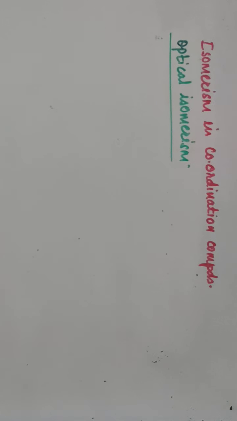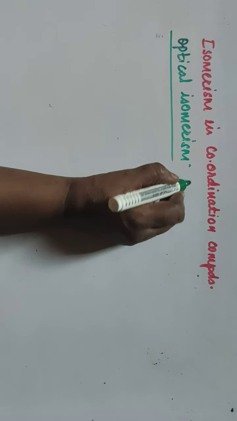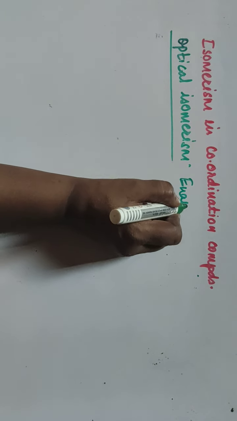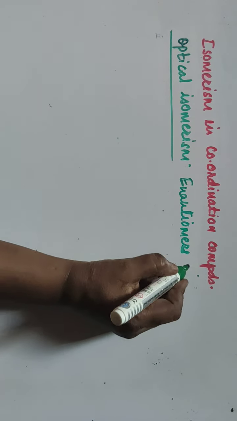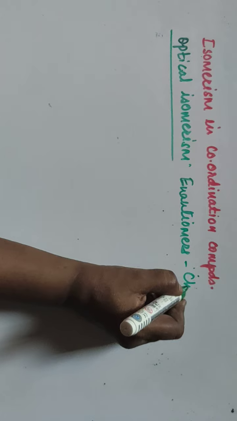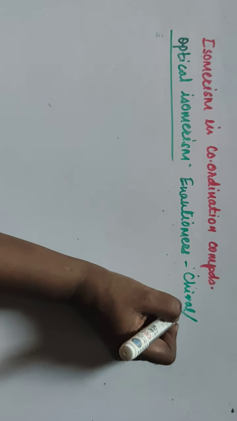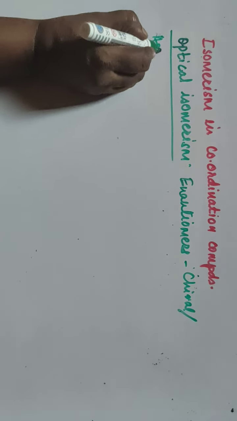So in case of optical isomerism, only the enantiomers can show optical isomerism. What are enantiomers? Actually, these are the chiral compounds or asymmetric compounds.